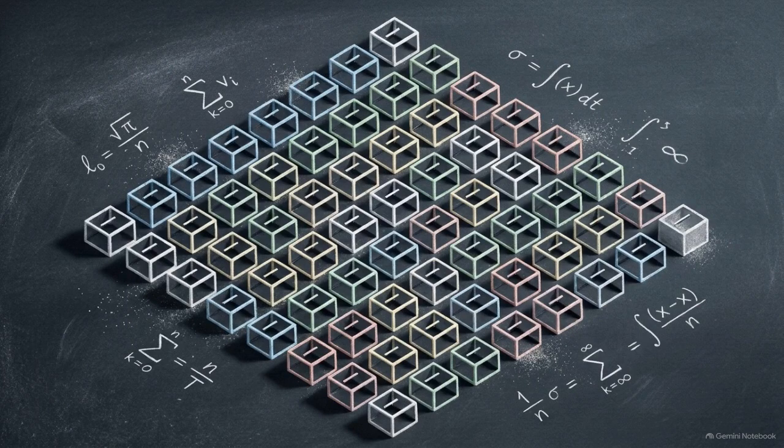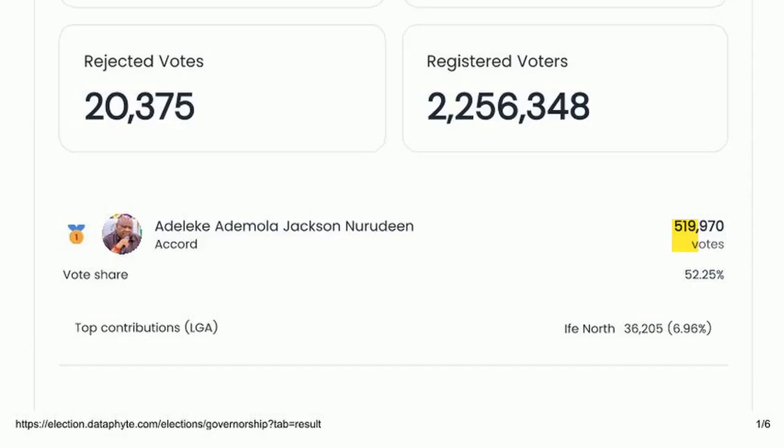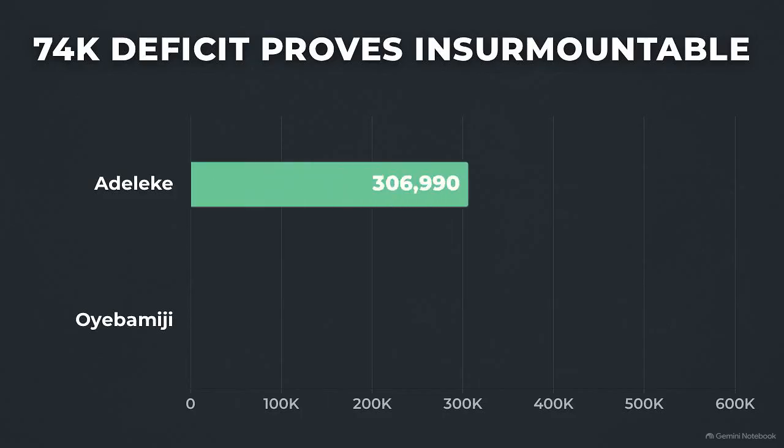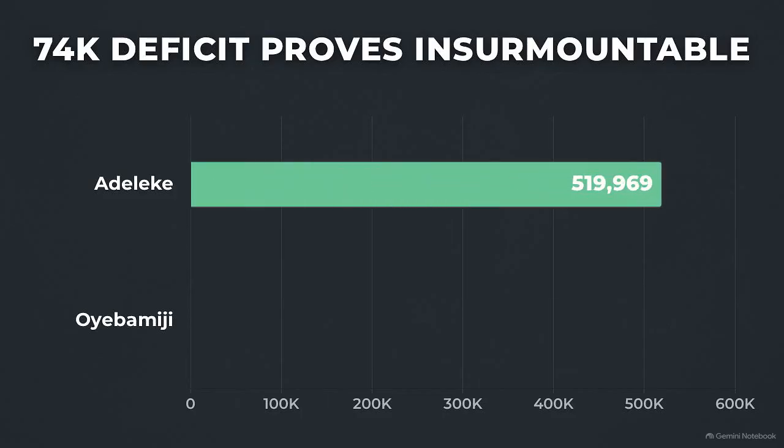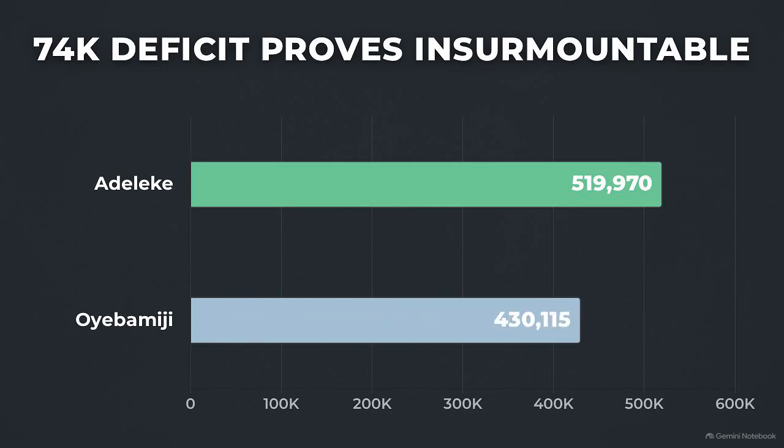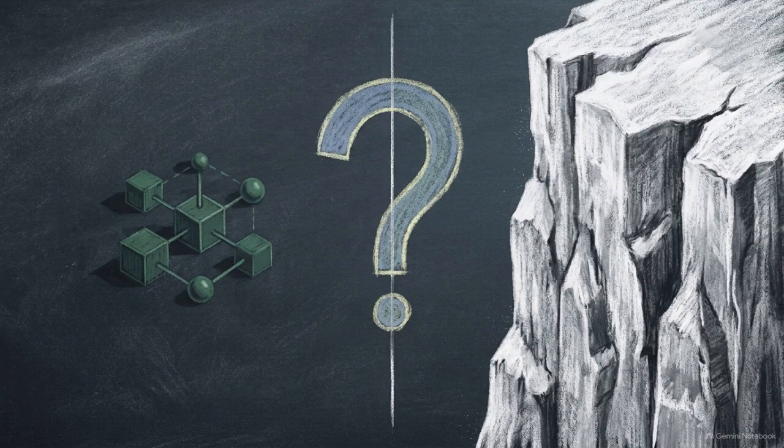Looking at the dashboard, we isolate a Delegate's confirmed tally of 519,970 votes against the vote share of his closest competitor. Applying Oyabamiji's 44.8% share gives him roughly 445,835 votes, putting him at a hard numerical deficit of approximately 74,135 votes. This sets up the ultimate mathematical hurdle. Could the votes trapped inside those 101 outstanding units possibly bridge a gap of over 74,000?